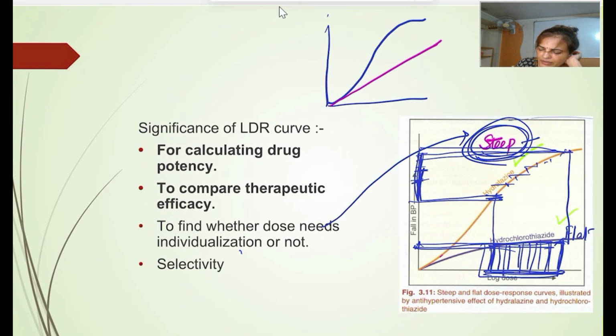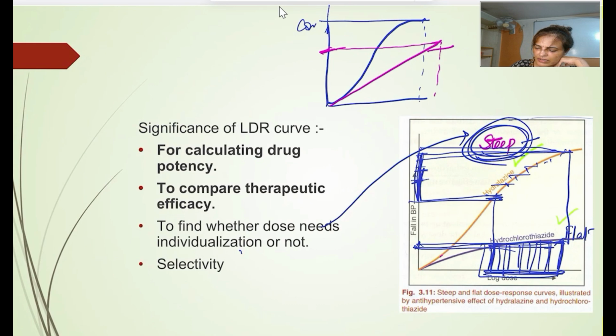यहाँ पे क्या है आपका? At this dose, ये वाली, patient को क्या हो जाएगा? Coma. Whereas here, even at this dose, no coma, nothing. Response. It's going to cause only anesthesia or hypnosis.